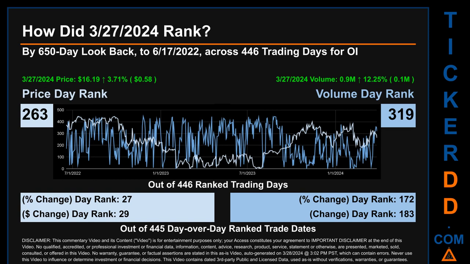The price's day-over-day percentage change, jumping 3.71% on March 27, 2024, had a day rank of 27 while its dollar difference of 58 cents had a rank of 29 when compared day over day across 445 trading days. Volume's percentage change and difference were ranked respectively at 172 and 183.